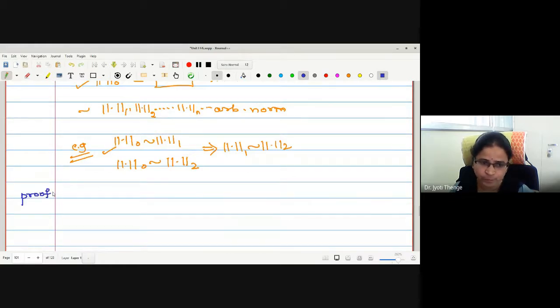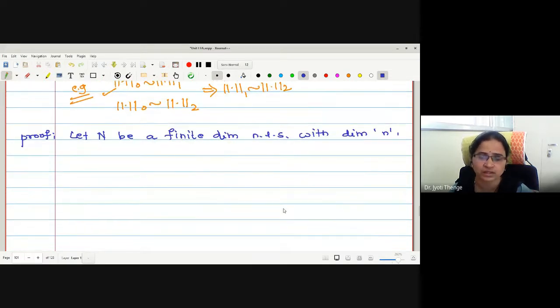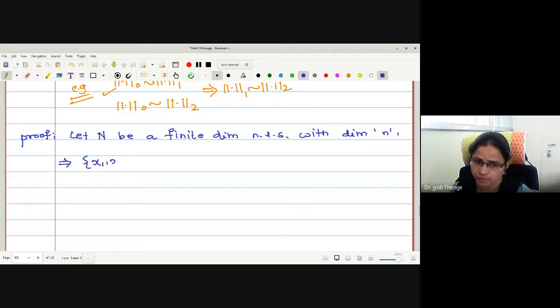Let capital N be a finite dimensional normed linear space with dimension n. Now, if I am writing dimension n, what is the meaning? The basis contains n elements, and let me write the basis.